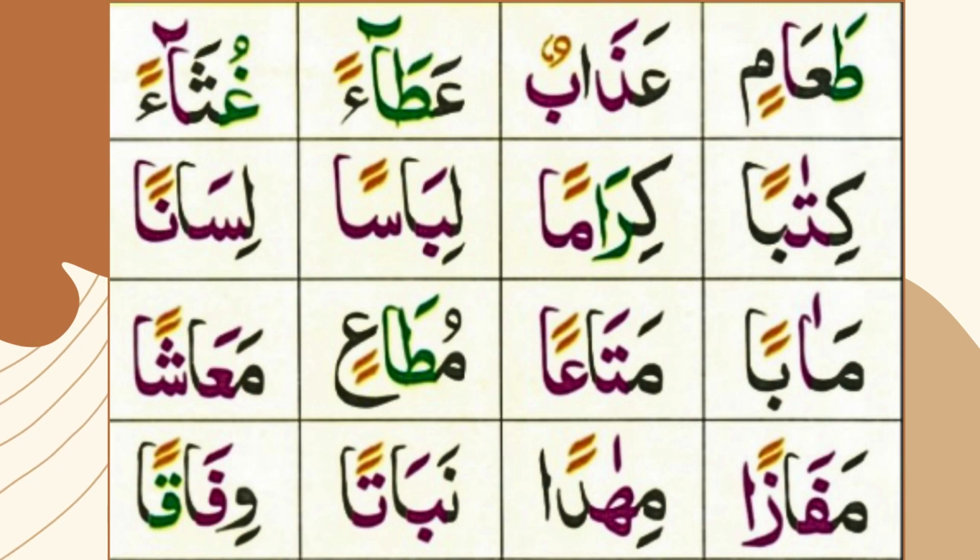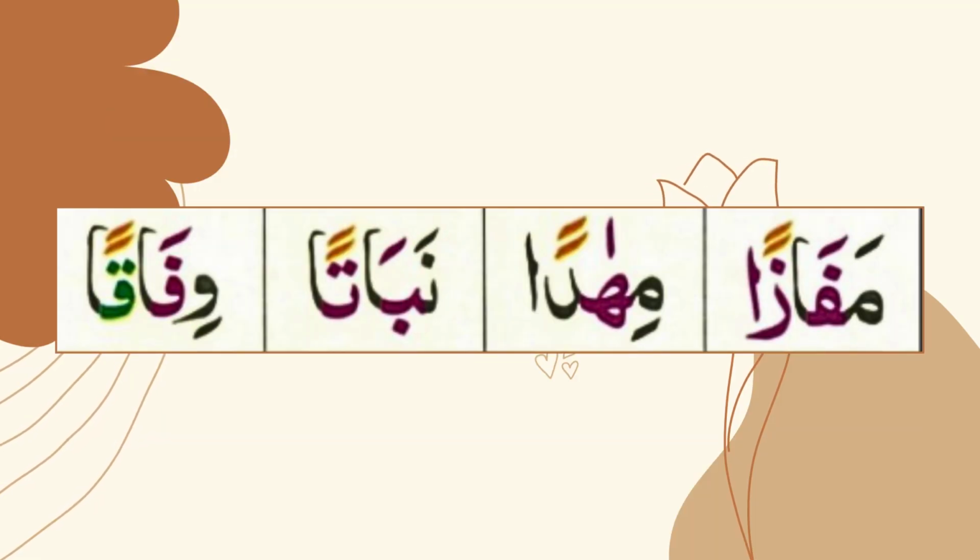Let's start. Mim zabar ma, fa alif zabar fa. It will be prolonged equals to 1 alif because of alif madda. Za double zabar zan, mafazan. Repeat with me. Mafazan, mafazan.